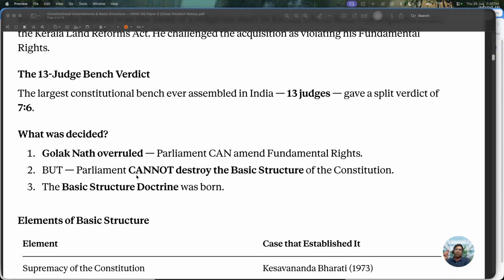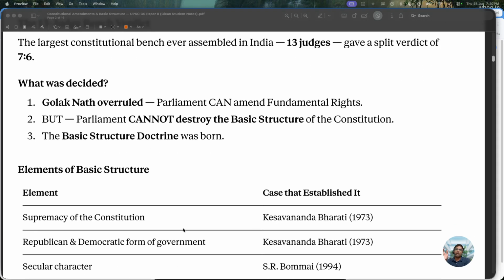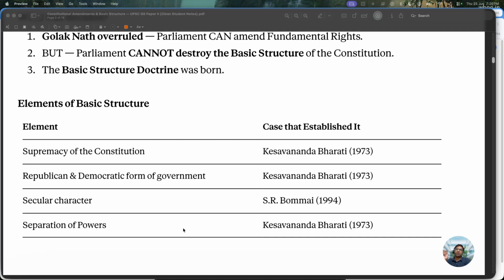But they kept one condition: Parliament cannot destroy the basic structure of the Constitution. So the basic structure doctrine was born from this judgment.